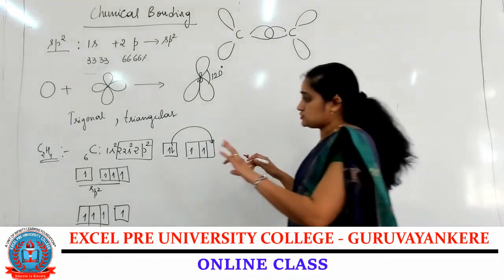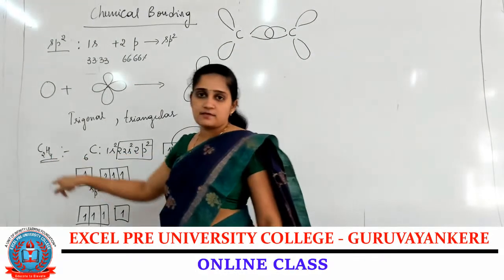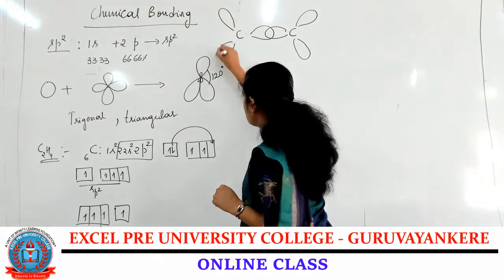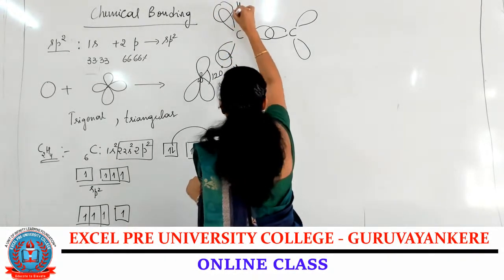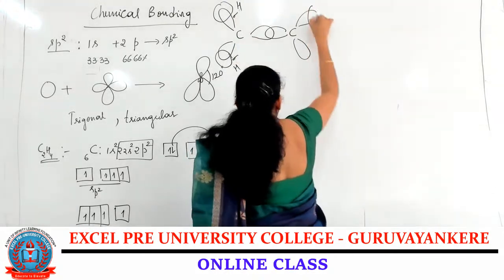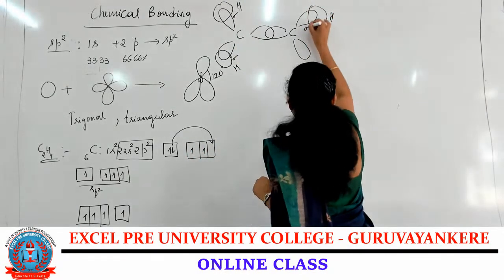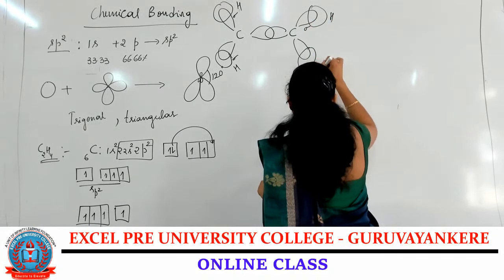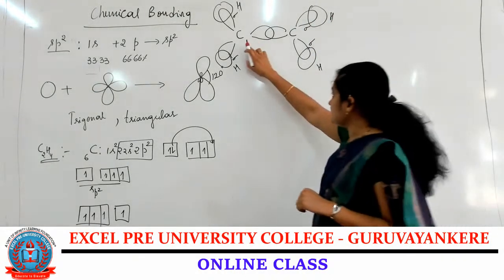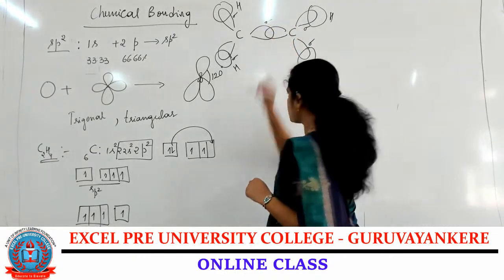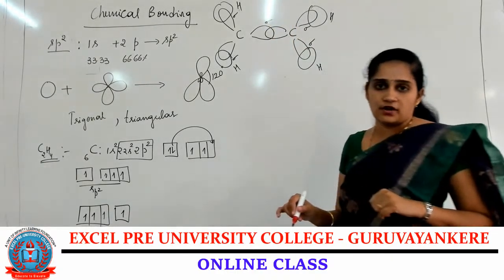And how many hydrogen atoms? 4 hydrogen atoms, 2 to each. 1, 2, it forms a sigma bond. 3, and the 4th hydrogen atom. And between the carbon and carbon, a single bond is formed. It is a sigma bond.